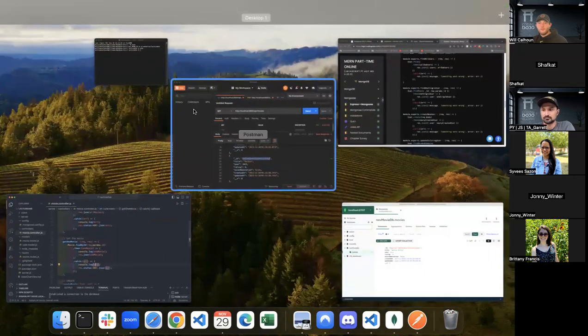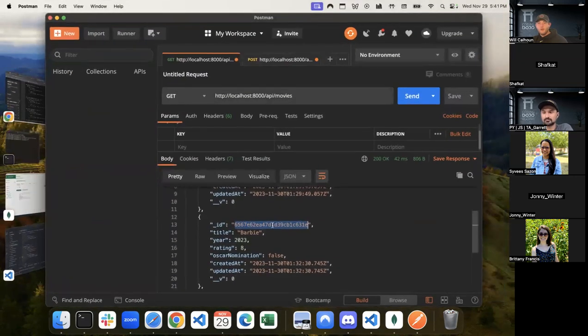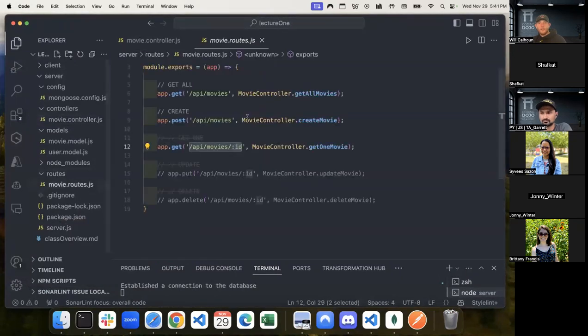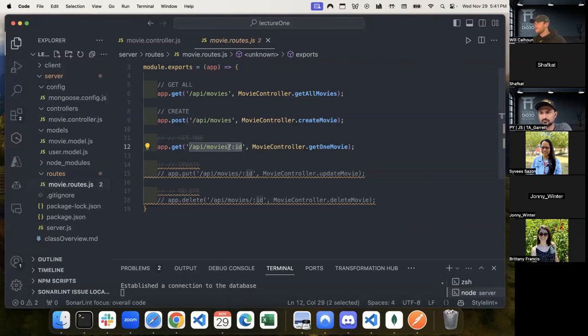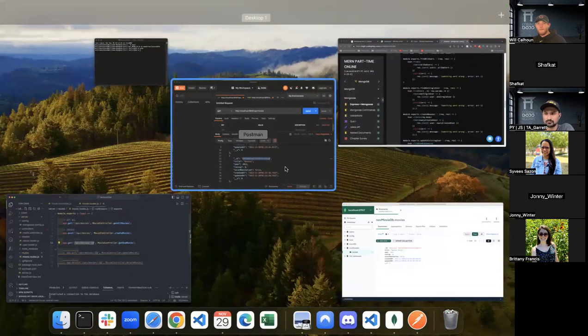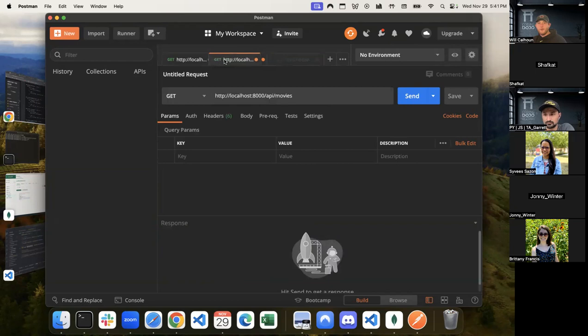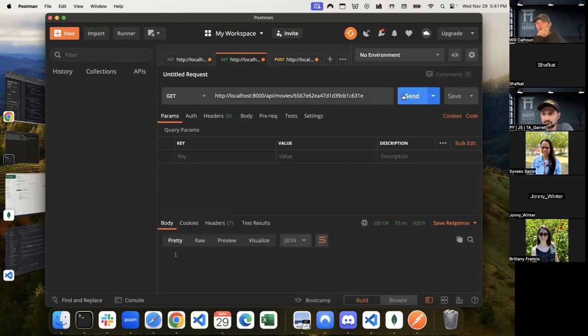Let's go ahead and go to Postman. Let's grab one ID. So let's grab Barbie. Let's check my route. What route do I need to go to? I need to go to /API/movies/ID because it's RESTful routing, right? We're building on it. And then I need to pass in the ID. So if I go back here to Postman, I can duplicate a tab. Perfect. It's my GET request. And this one, I'm just going to say / and then I pass the ID. And it goes and it retrieves Barbie specifically.